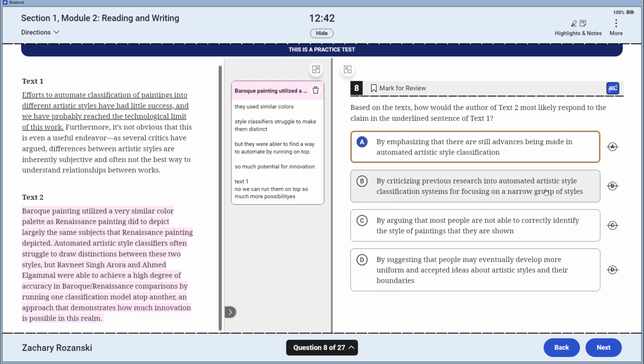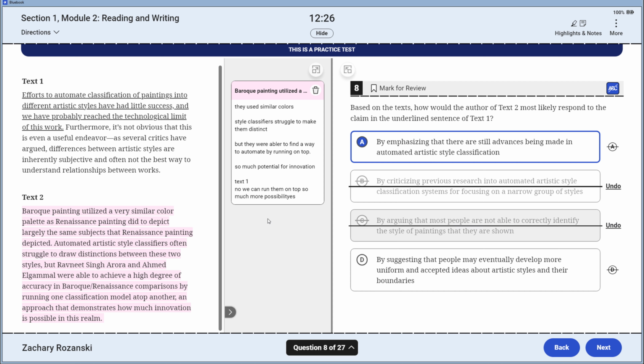By criticizing previous research into automated, no, he wouldn't be mad about that. By criticizing previous research into automated artistic style classification for focusing on a narrow group of styles, it wasn't that they were focusing on a narrow group of styles. If anything, he would criticize the technique, but I don't have evidence for that. By arguing that a person's not able to do it, that would have nothing to do with the automated processes.